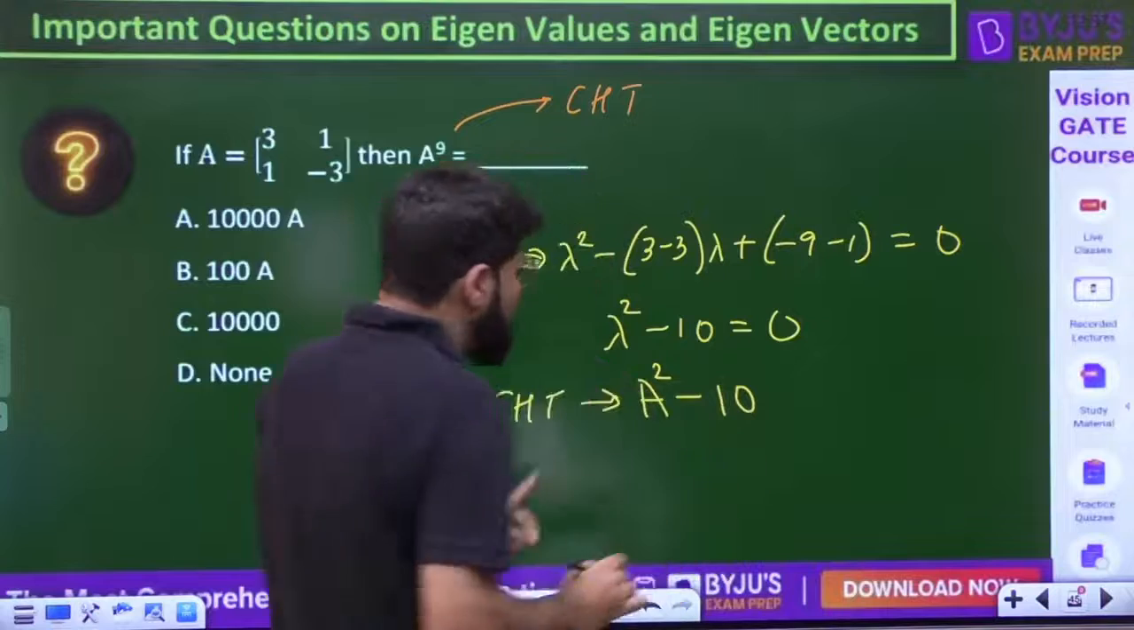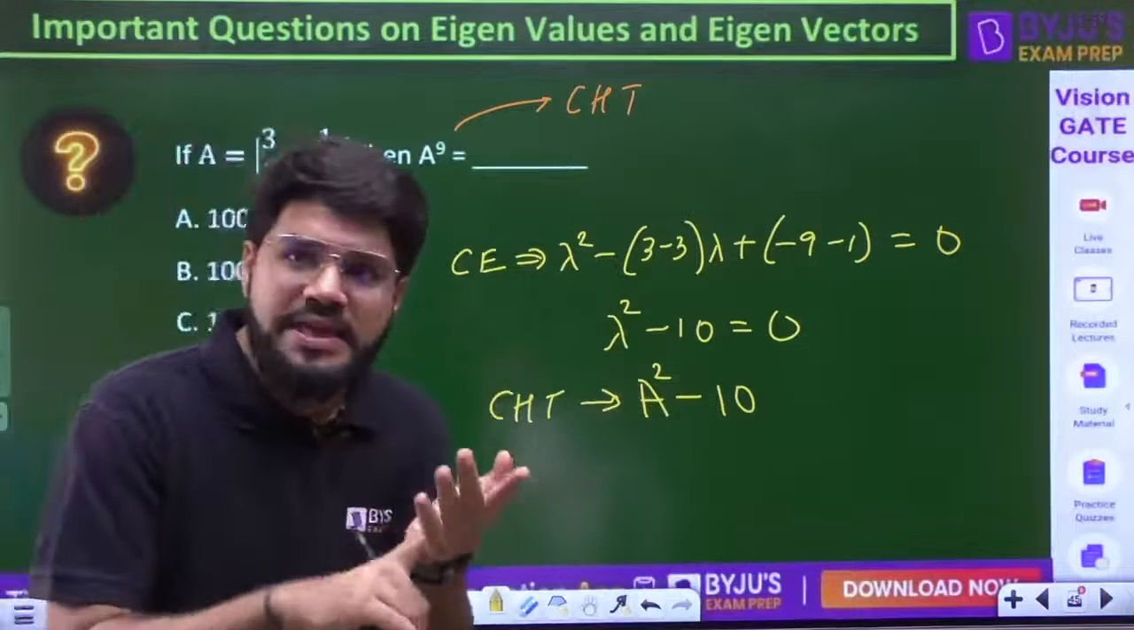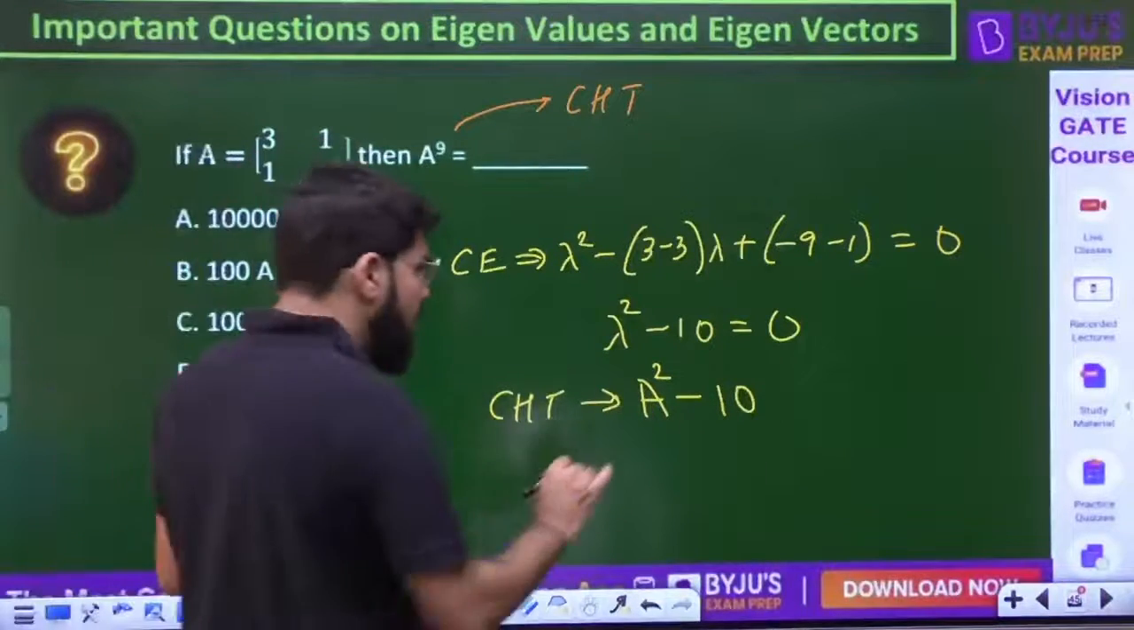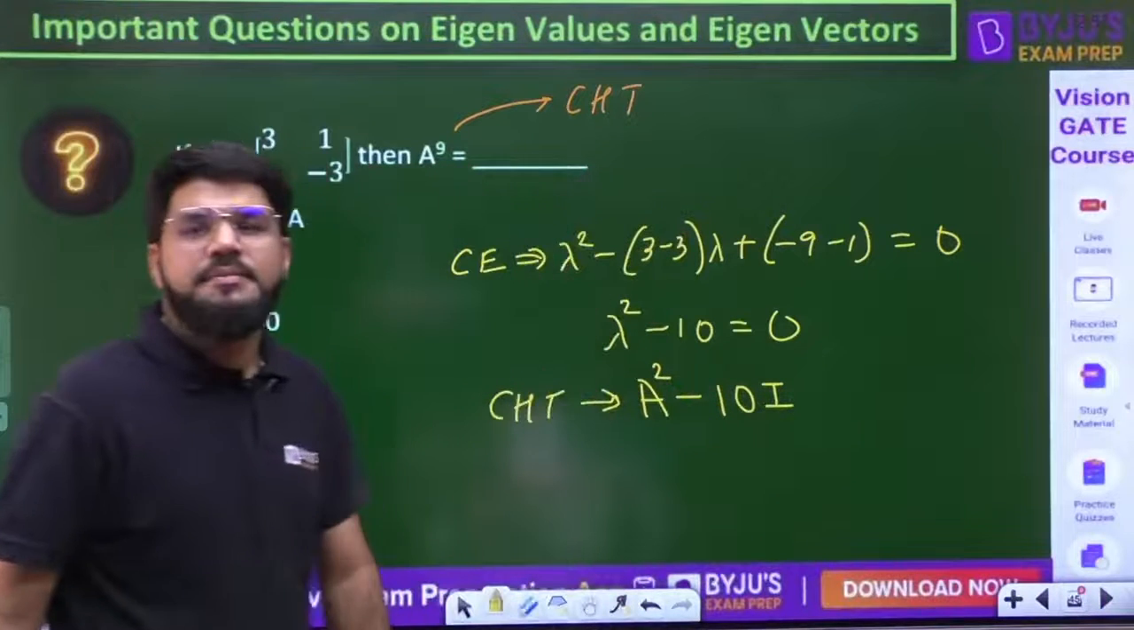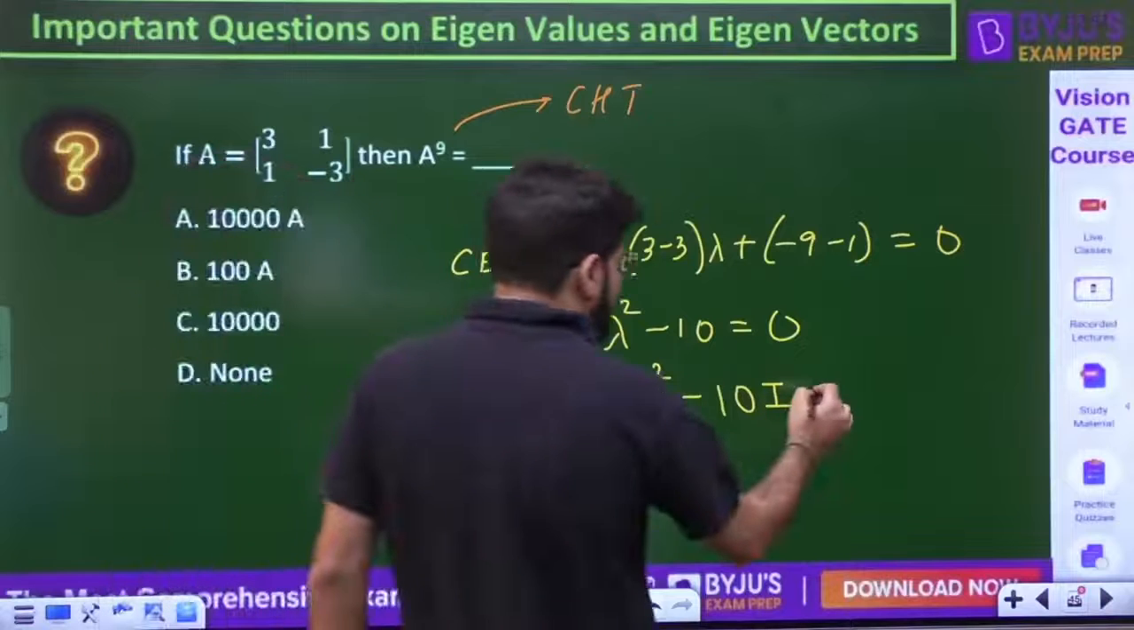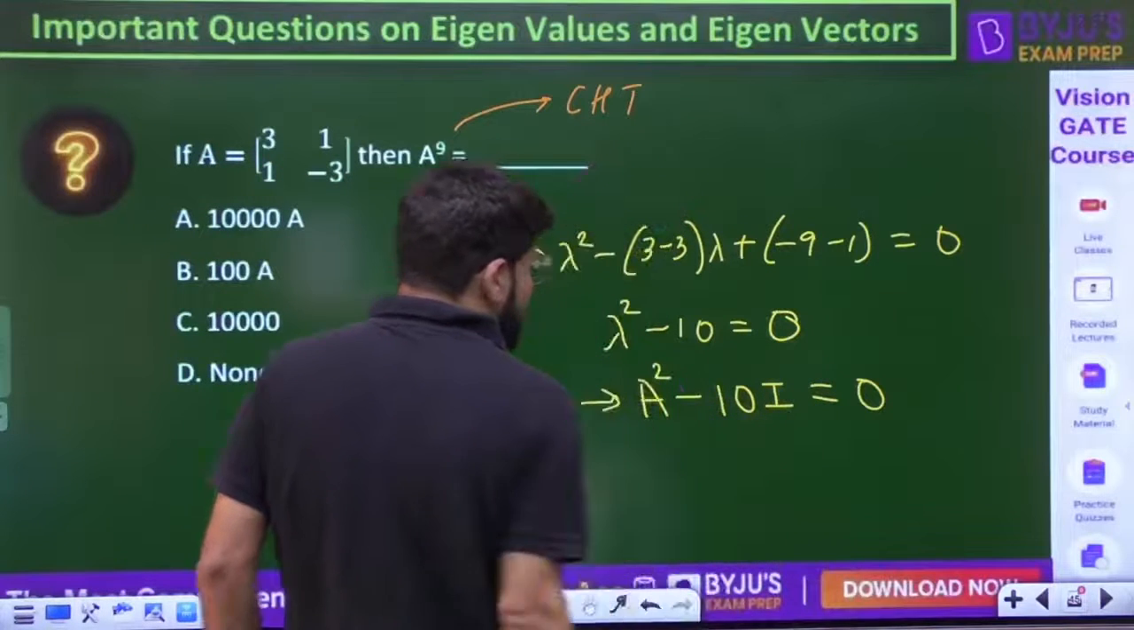But the only problem is you can't write down A square minus 10, because A square will be a matrix and 10 is a number. Matrix minus scalar number is not possible. So you multiply 10 by the identity matrix, so that you have matrix terms only. So A square minus 10I is 0.